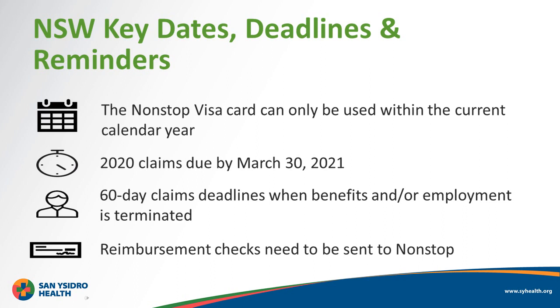And one last important reminder, reimbursement checks from providers or your carrier need to be sent back to Nonstop. Reimbursement checks are most likely sent out because you have double paid a bill, or you were overcharged on a copay, or you paid a bill twice through the portal. Please send any reimbursement checks to 1800 Sutter Street, Suite 730 in Concord, California, 94520. That's 1800 Sutter Street, Suite 730, Concord, California, 94520.